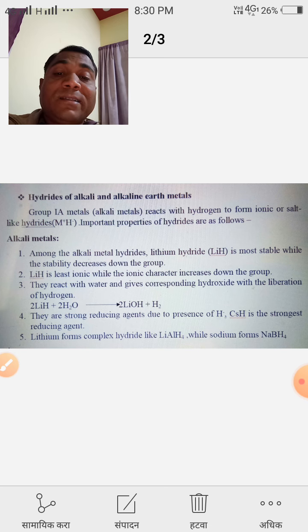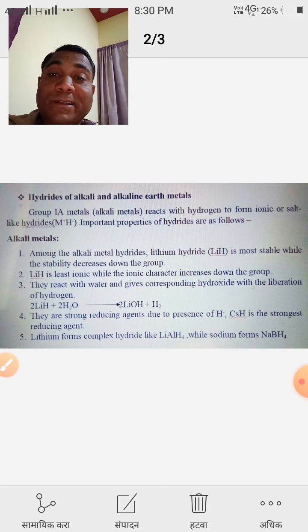The fourth point is that they are strong reducing agents due to the presence of hydrogen. Cesium hydride is the strongest reducing agent. The strength of the reducing agent increases from lithium to cesium. Ionic character increases. Similarly, the reducing properties increase, and cesium hydride is the strongest reducing agent.